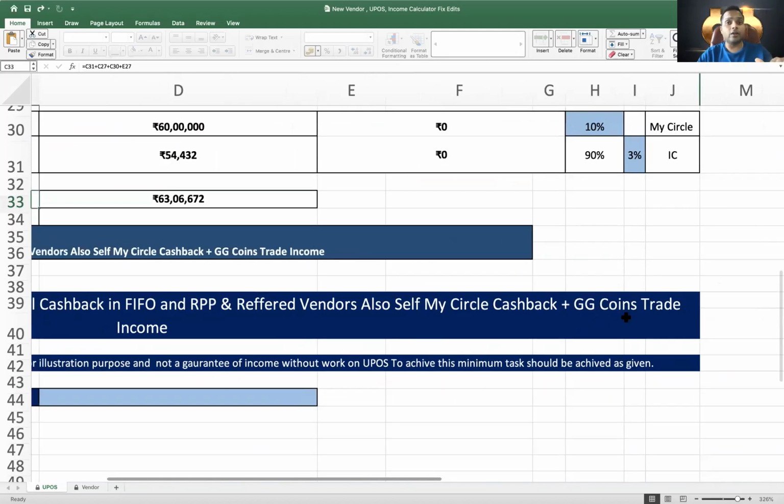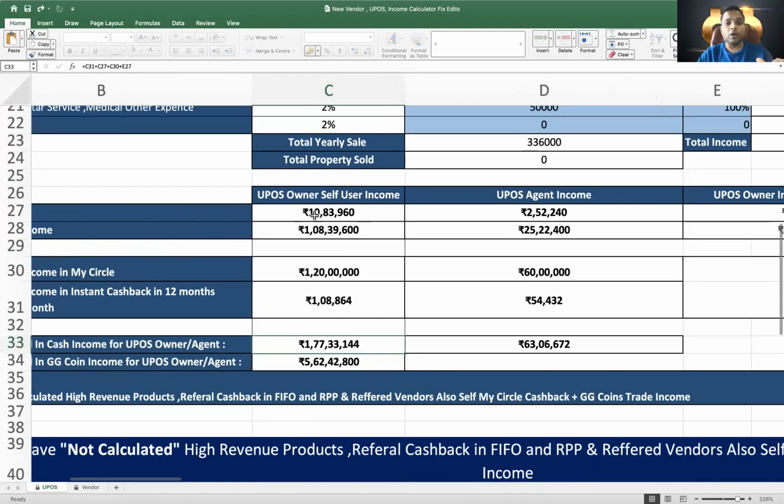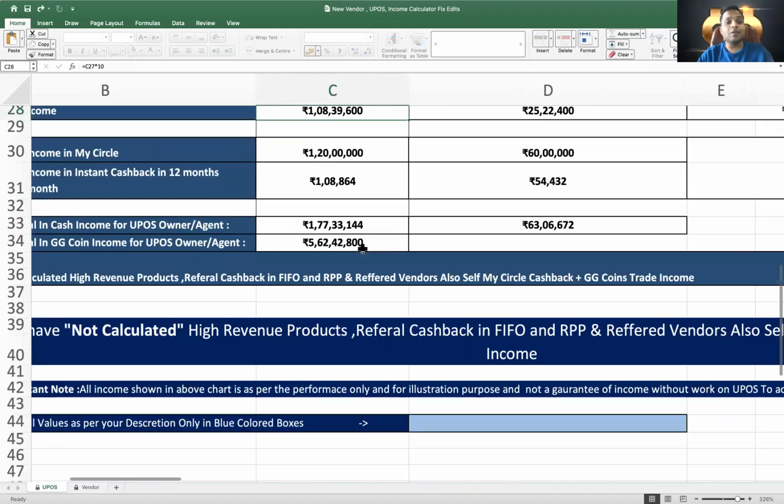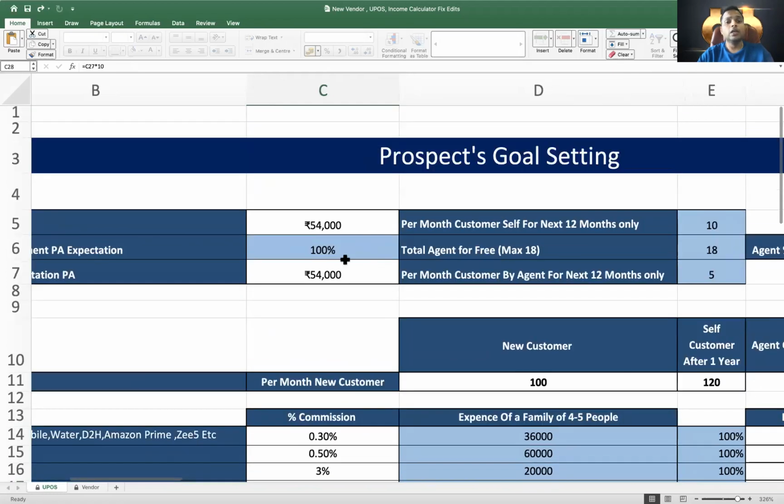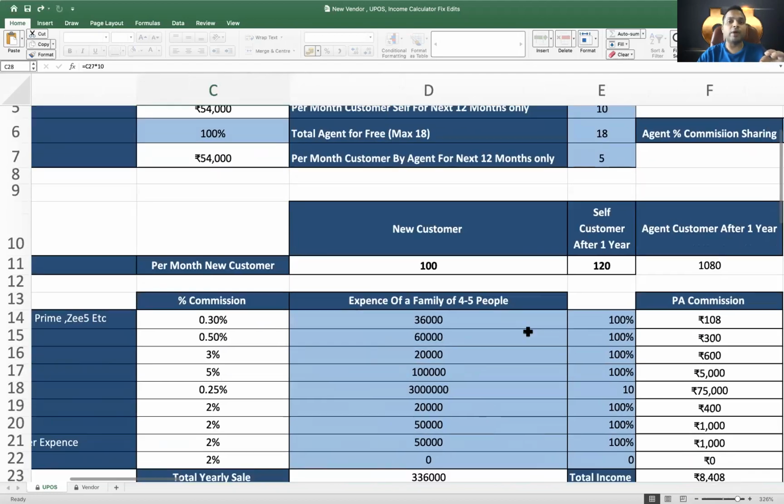Now the GG coin rate, because tomorrow, let's say you are earning 10 lakh rupees every year, you are also getting 1 crore rupees of GG coins with this. You can first of all convert these coins, your own cashback in My Circle, into real money, or you can give them to your friends and family and trade around it. We don't mind that. This is the potential of this business, which is really good. And you have to practice this. I will attach the Excel along with this video of mine. Please go and do this math yourself.